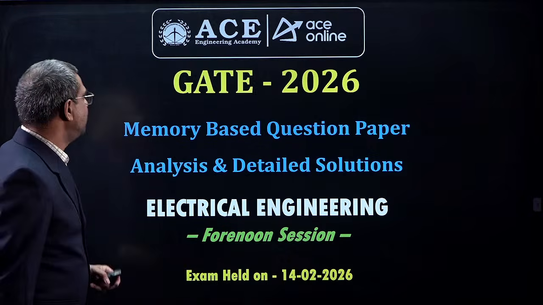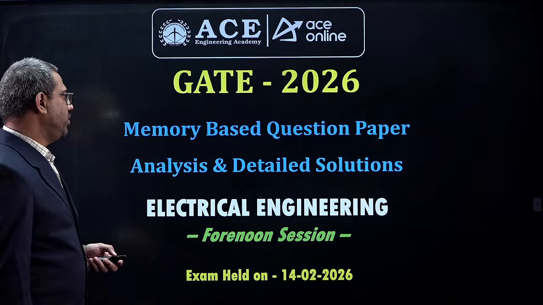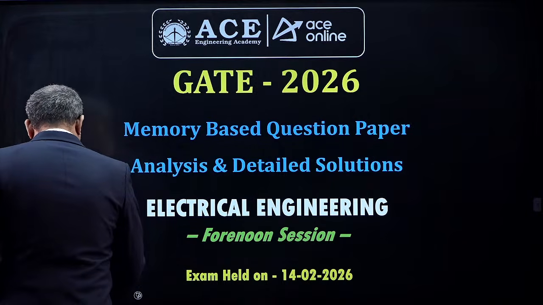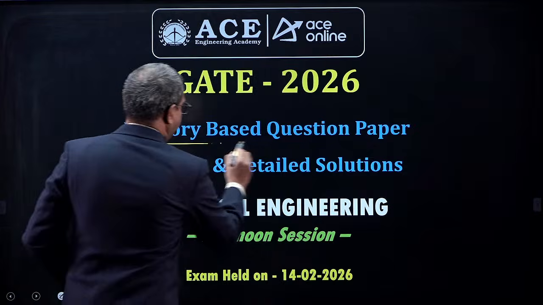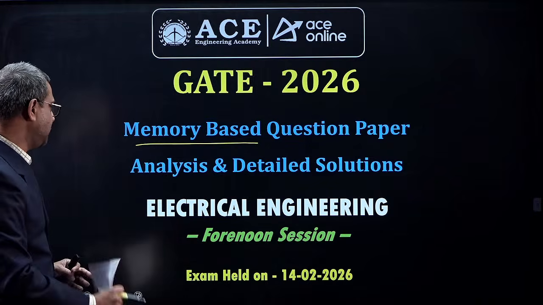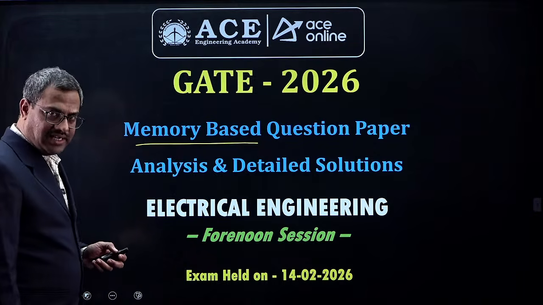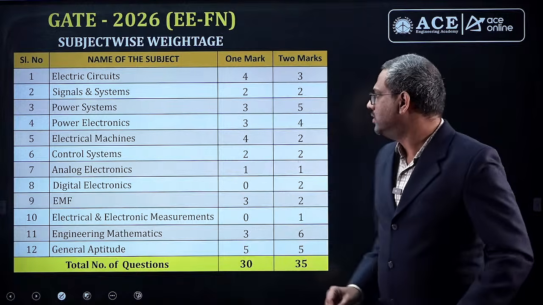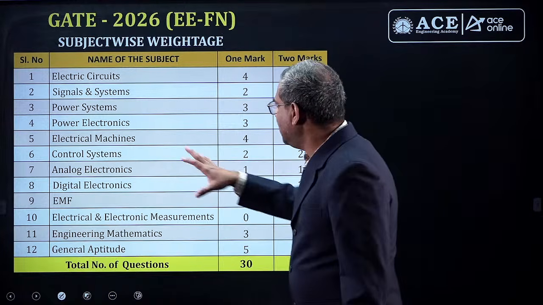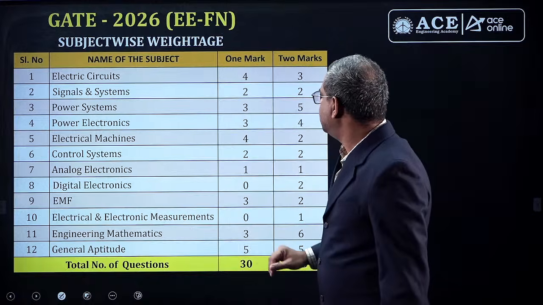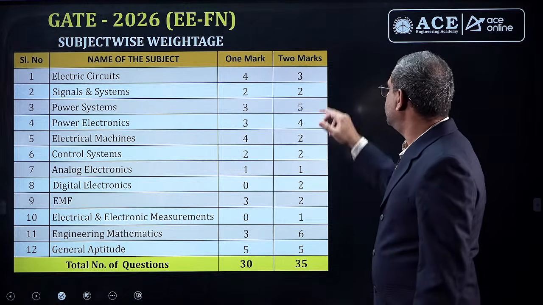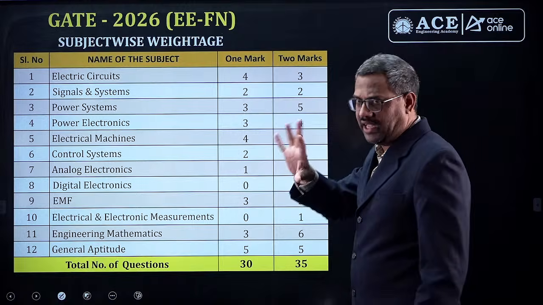Before I start, this is the GATE 2026 memory-based question discussion. So please understand, we are talking based on memory, from the students and the teaching assistant who shared with us, for electrical engineering. Now this is the accurate marks division we got. Here as of now, circuits has 4 one-mark and 3 two-mark questions, so overall 4 plus 6, 10 marks.